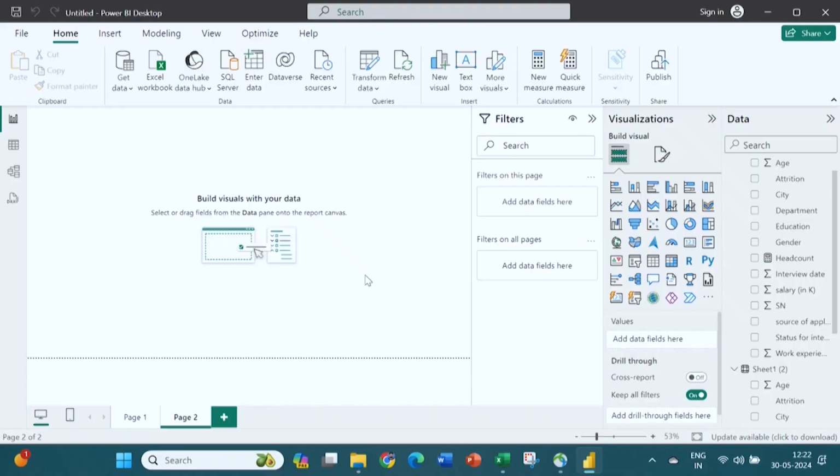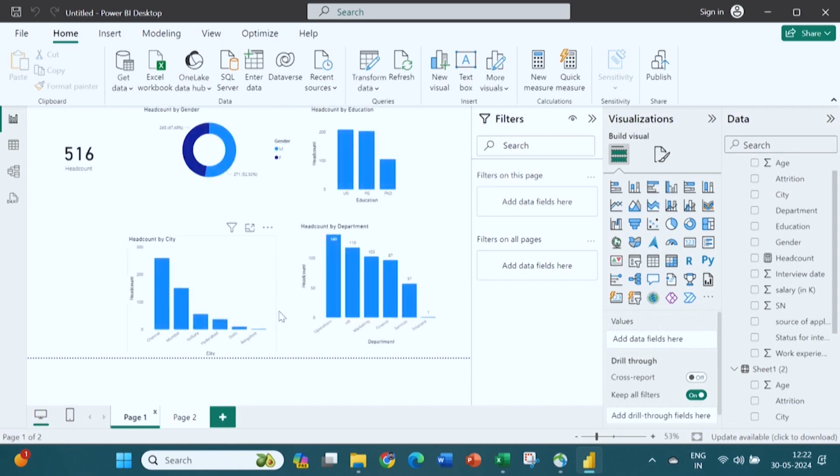Based on these numbers, data and visualization, you can tell a story, or you can make a presentation or a report for your organization. So, let us start the hands-on exercise on Power BI. In the last session we had visualized the data based on the numbers. You can see this is the Power BI view.